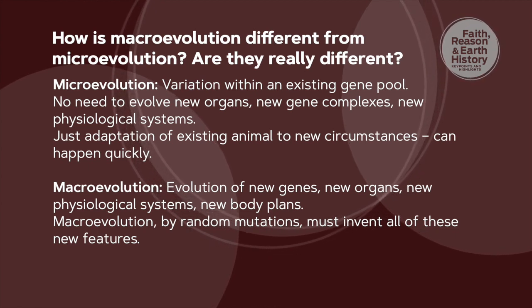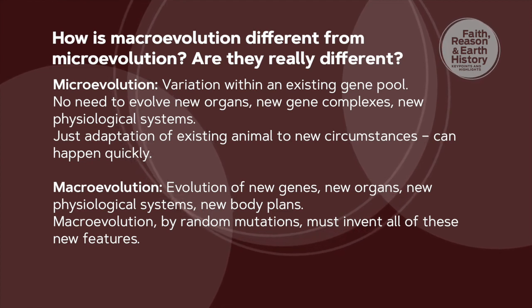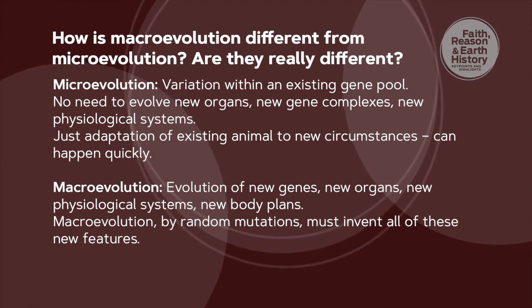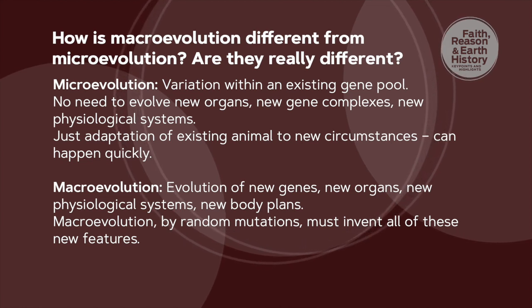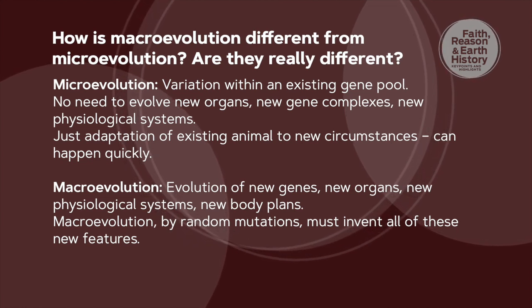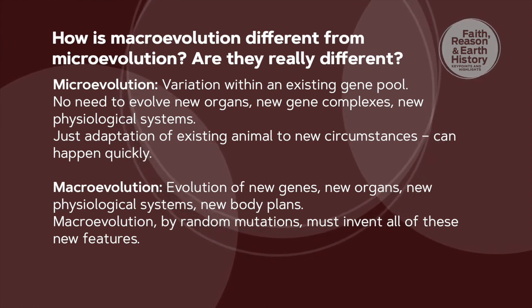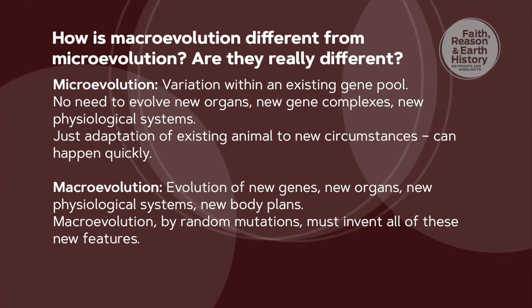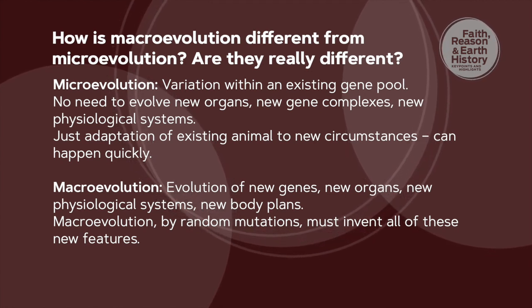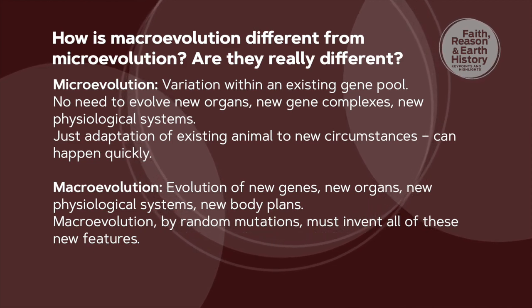Microevolution is variation within an existing gene pool. There is no need to evolve new organs or new gene complexes or new physiological systems. It's just adaptation of existing animal to new circumstances. This can happen really rather quickly. Whereas macroevolution would involve the evolution of new genes, new organs, new physiological systems, new body plans. Macroevolution, by random mutations, must invent all of these new features.